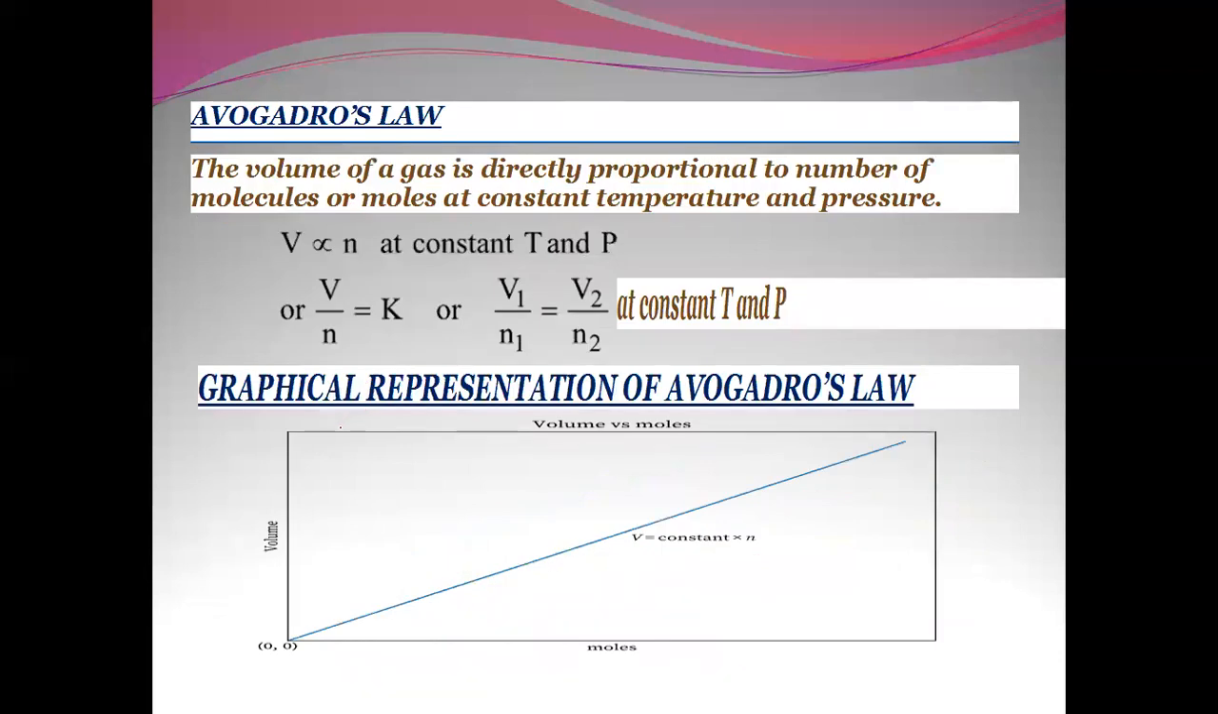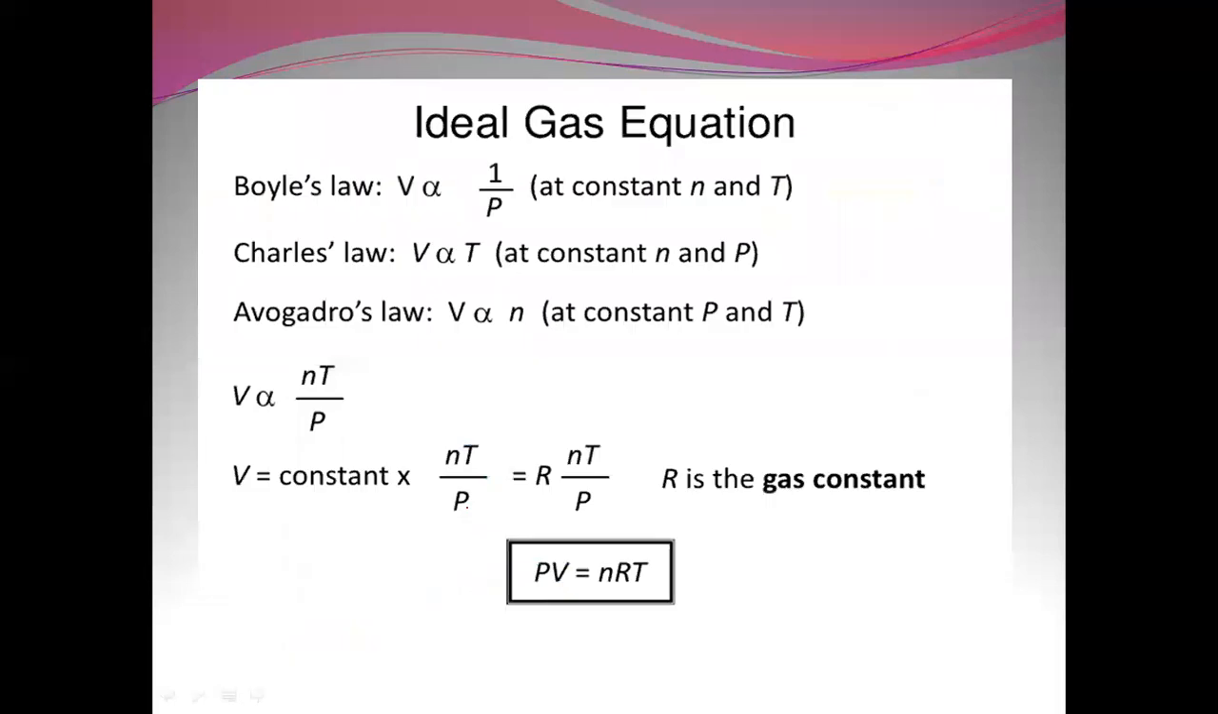Now let us talk about Avogadro's law. Avogadro's law states that the volume of a gas is directly proportional to the number of molecules or moles at constant temperature and pressure. Here we are saying that V is proportional to n, keeping temperature and pressure constant. So we write V1 by n1 is equal to V2 by n2. The graphical representation of Avogadro's law is volume versus moles, so V is proportional to constant into n. So this is Avogadro's law.